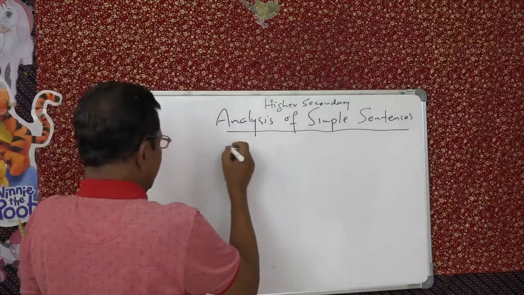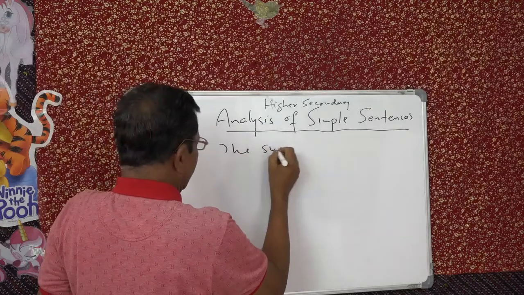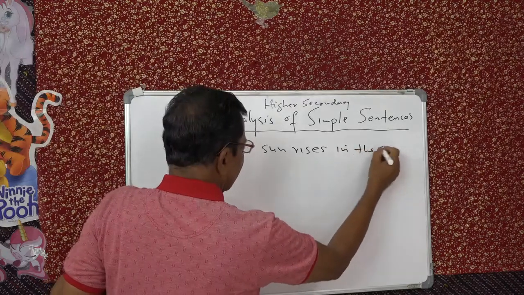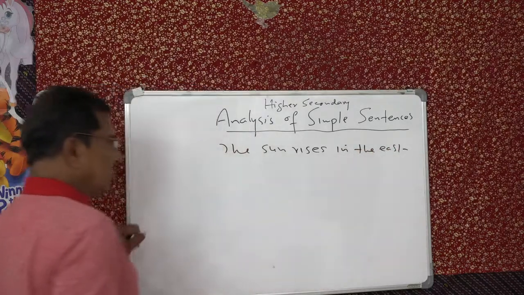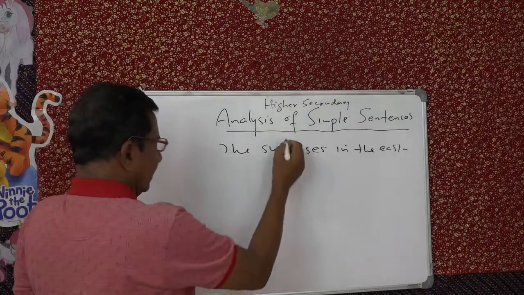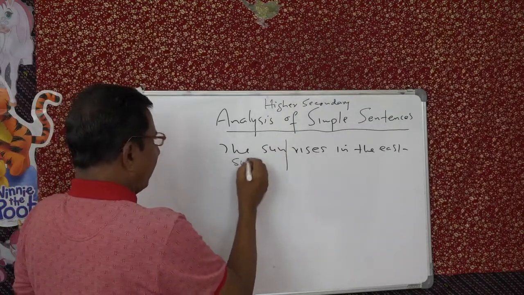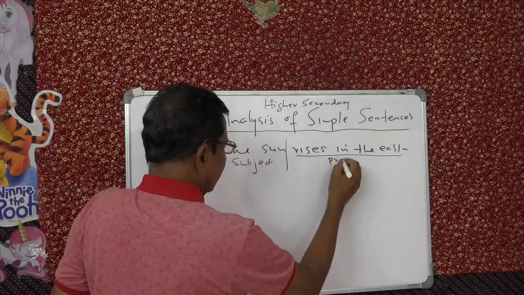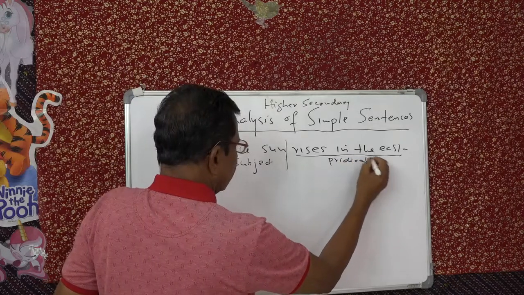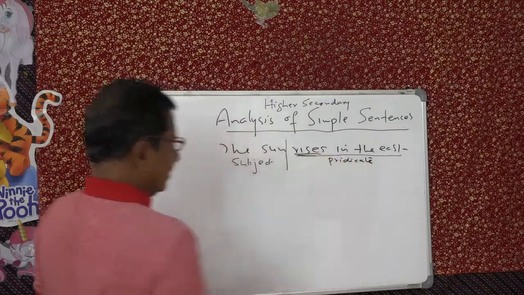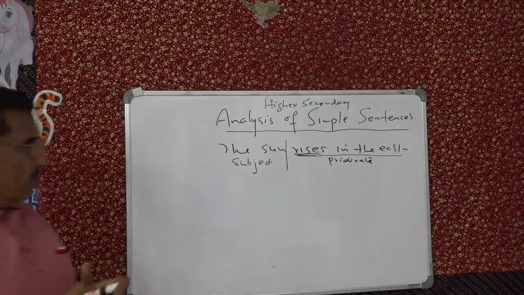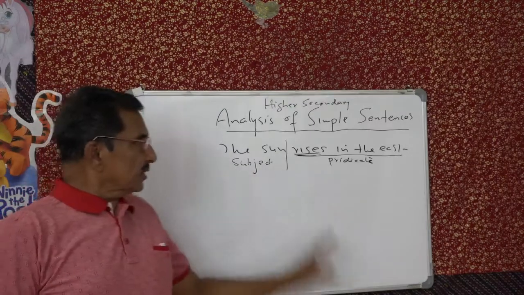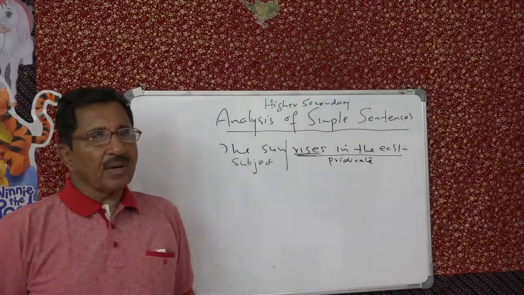Let us take, the sun rises in the east. So now we have seen this is the subject and this is the predicate, and the predicate contains the verb rises. Okay, so this is simple. A simple sentence has two parts. First part is the subject and the second part is the predicate.